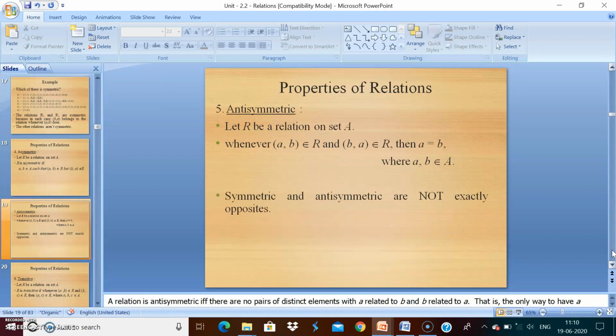Next one is antisymmetric. What is antisymmetric here? A relation capital R on a set capital A is said to be an antisymmetric binary relation when (a, b) belongs to R and (b, a) belongs to R, then a equals b. So a equals b, that is antisymmetric.